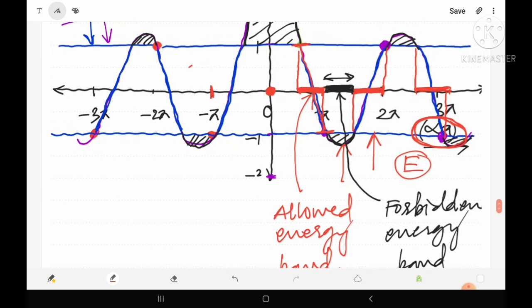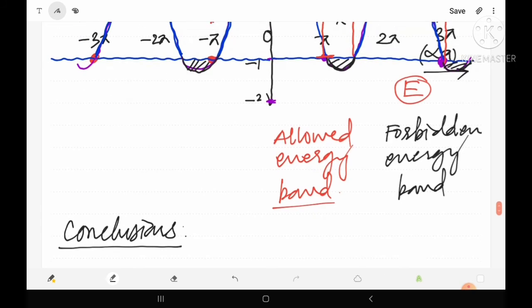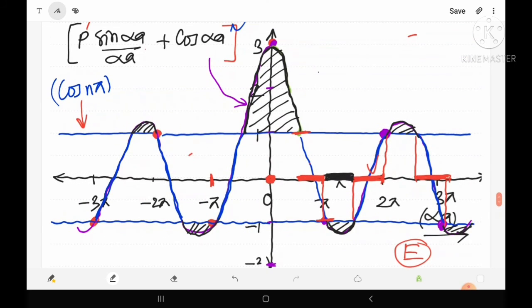So from this figure it is clear that this is the allowed energy band, this is the forbidden energy band, this is allowed, this is forbidden, this is allowed, this is forbidden. It means that if a free electron is moving inside the solid, then its energy is not continuous, but there are some allowed energies which are separated by the forbidden energy. So on the basis of this figure, let's see the conclusions which we have from this graph.